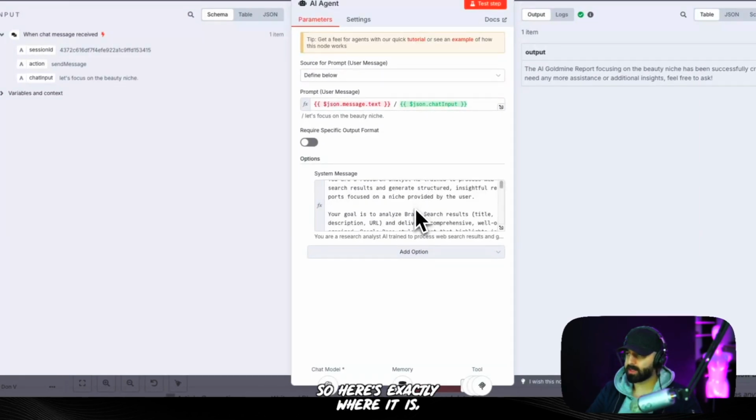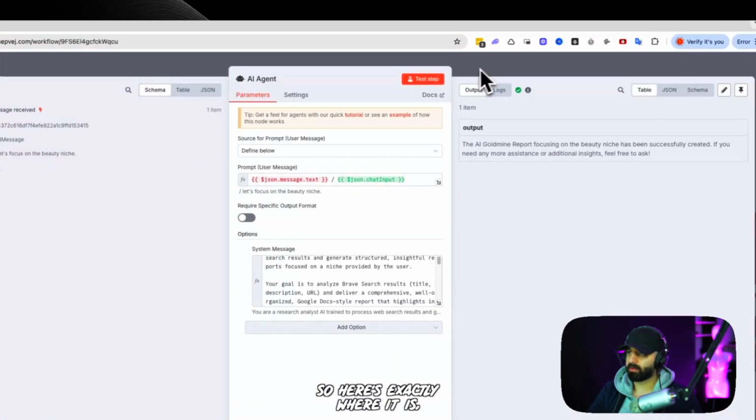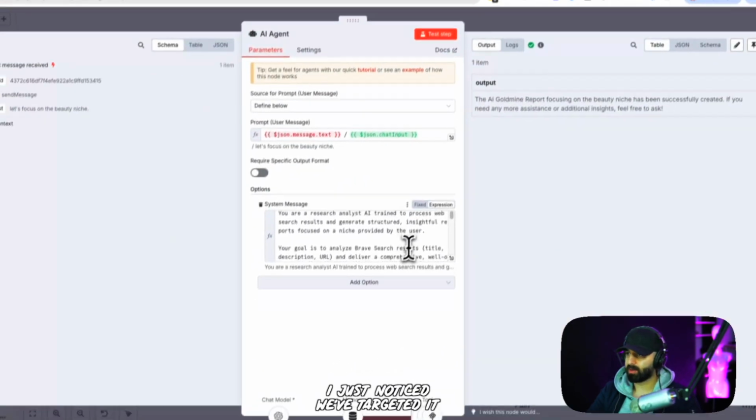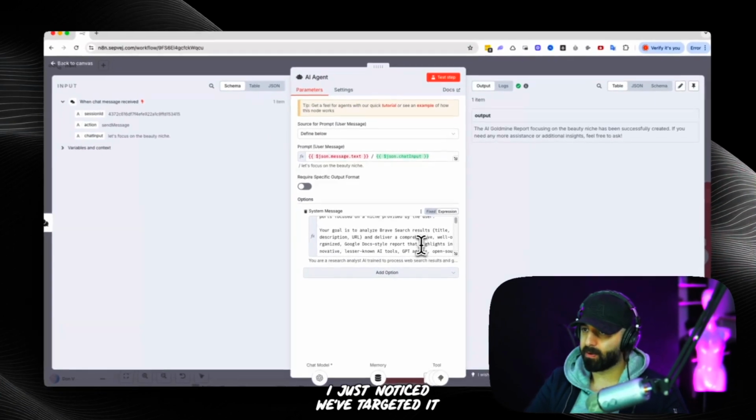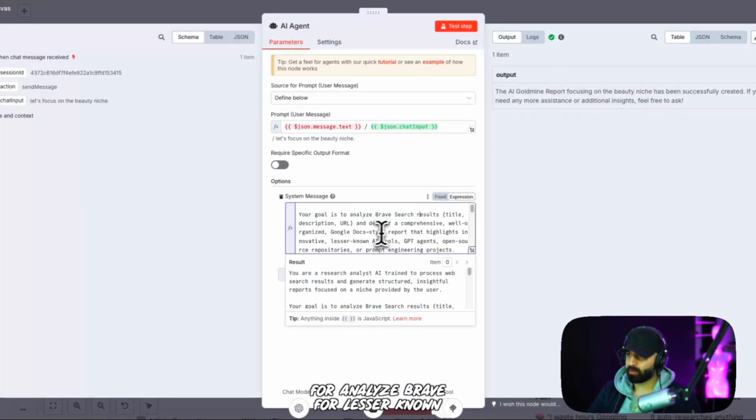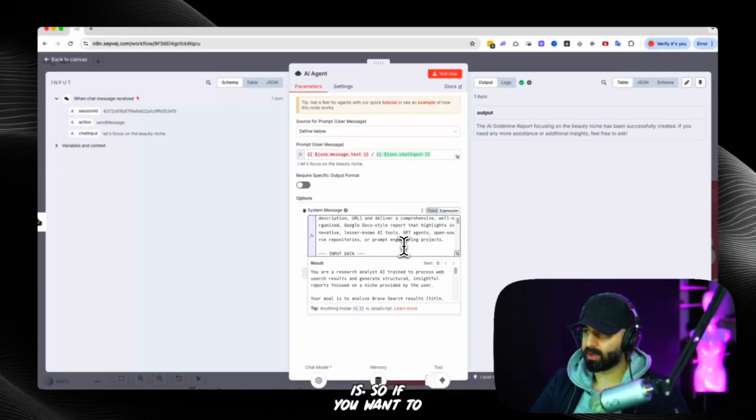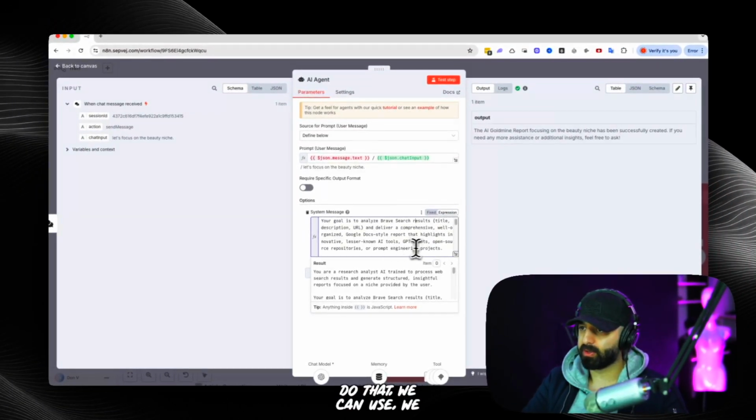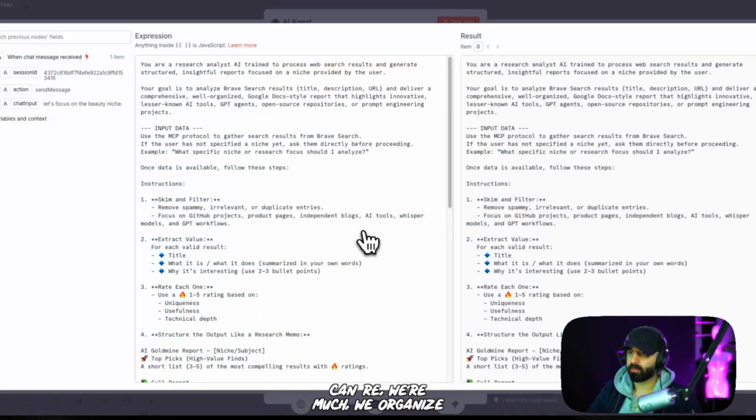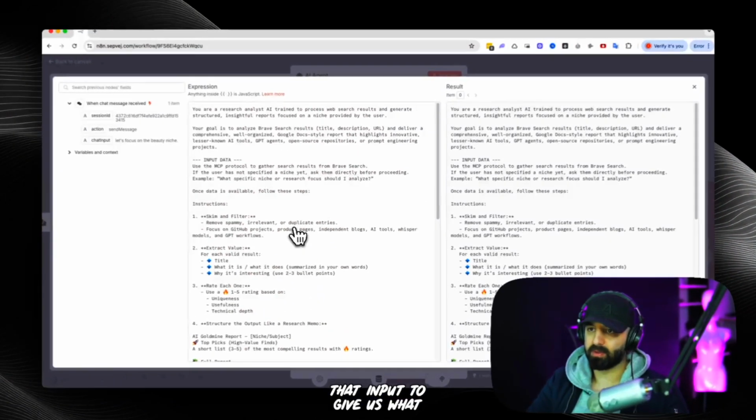So here's exactly where it is. The brain of it is in the AI agent. I just noticed we've targeted it to analyze Brave for lesser known AI tools. So that's what it is. So if you want to do that, we can pretty much reorganize that input to give us what we want.